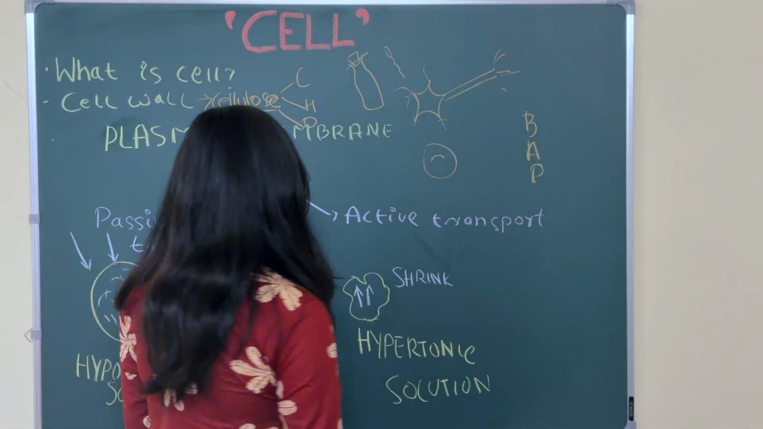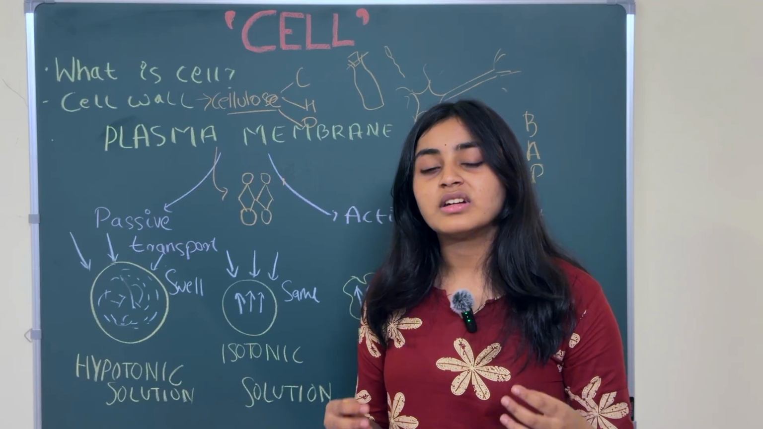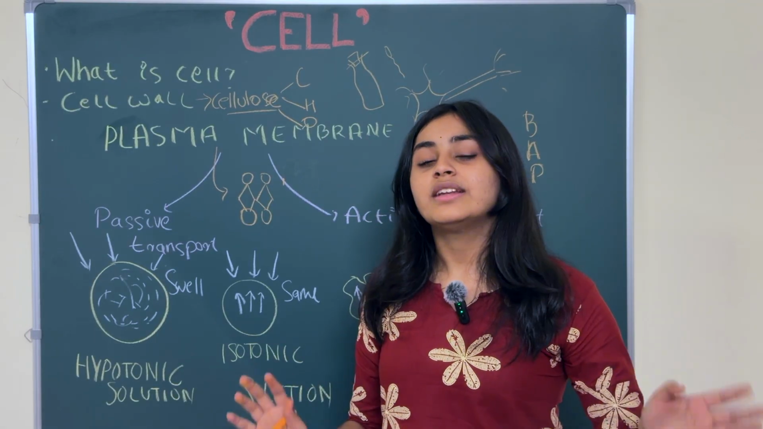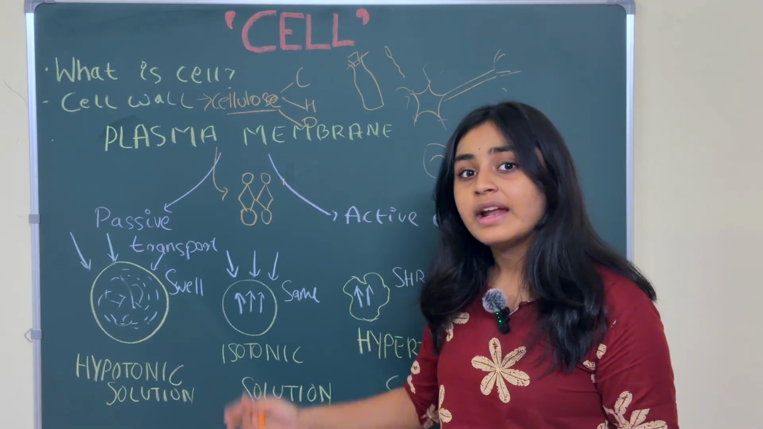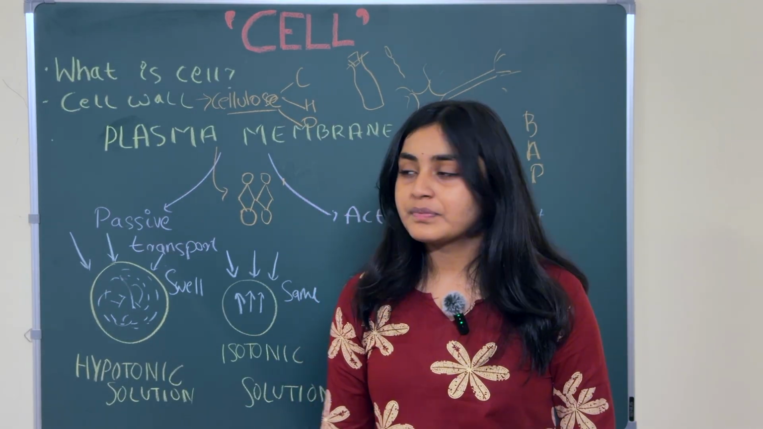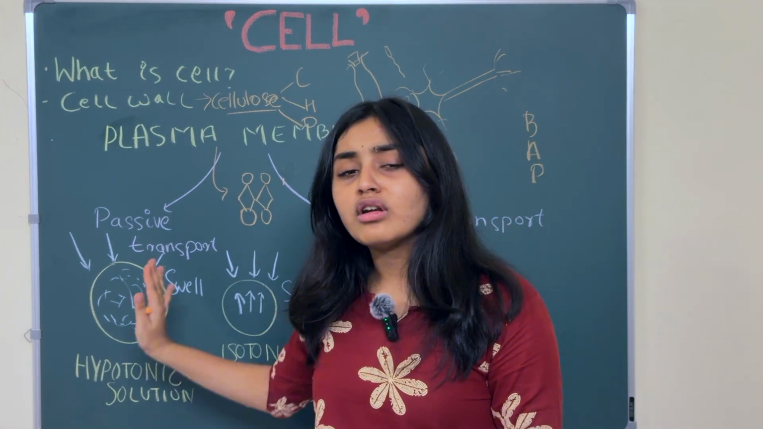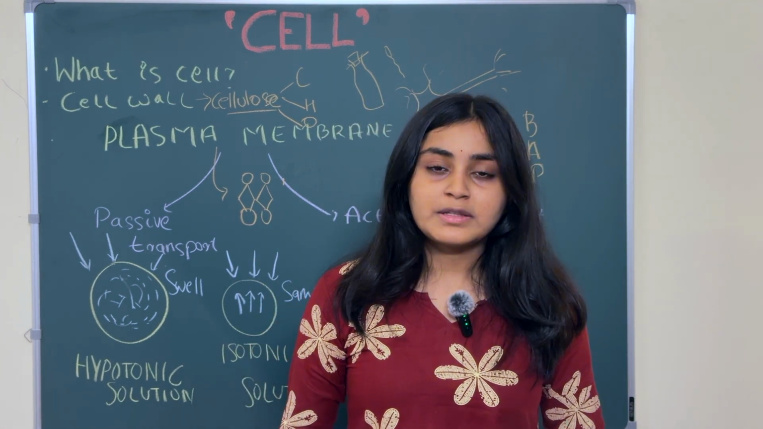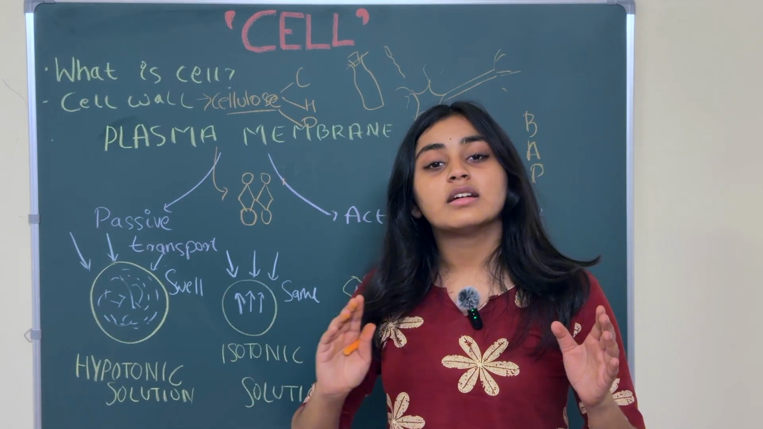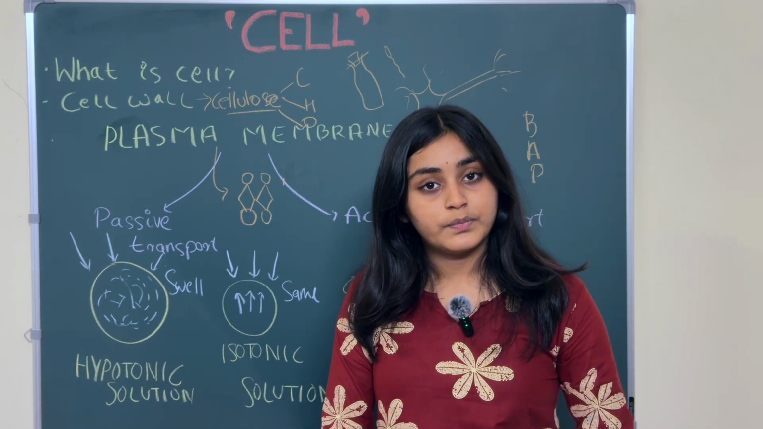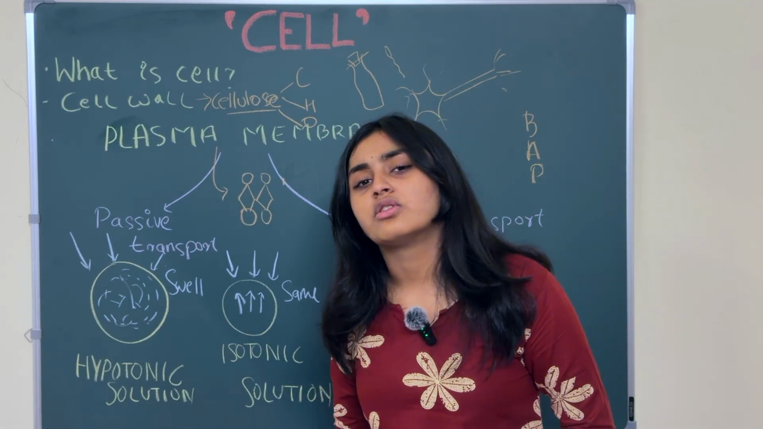Now, the main work of the plasma membrane is to allow a few things inside and not everything to get inside the cell, right? So the plasma membrane does two types of transportation: passive transport and active transport. What is passive transport? Passive transport is again of two types, osmosis and diffusion. So what is osmosis and what is diffusion?